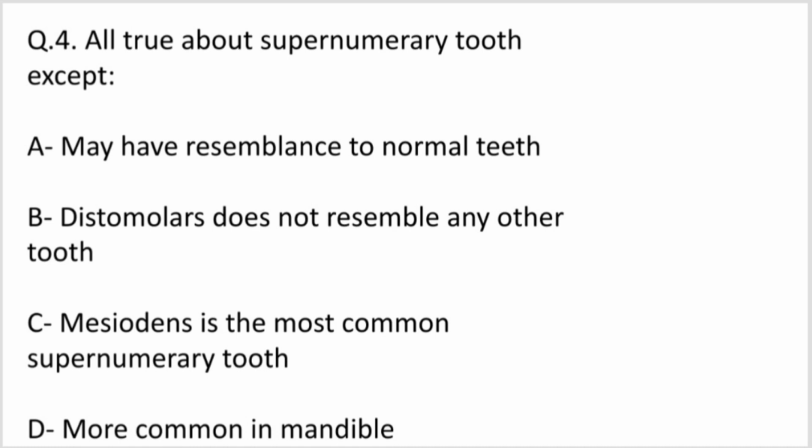Option A, may have resemblance to normal teeth. Option B, distomolars do not resemble any other tooth. Option C, mesiodens is the most common supernumerary tooth. Option D, more common in mandible. So what do you think, what will be the right answer to this question?